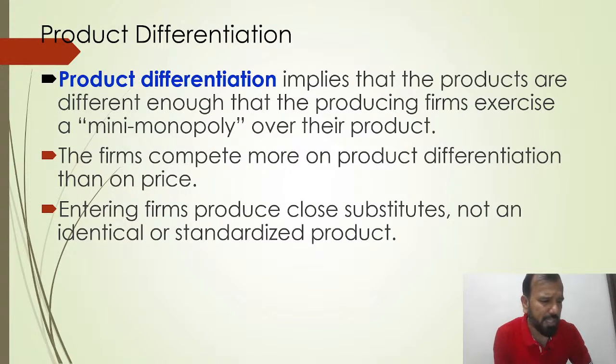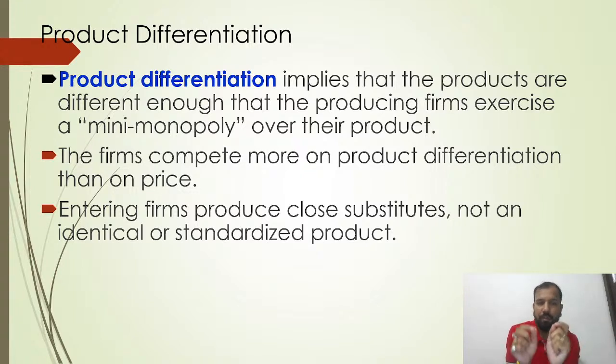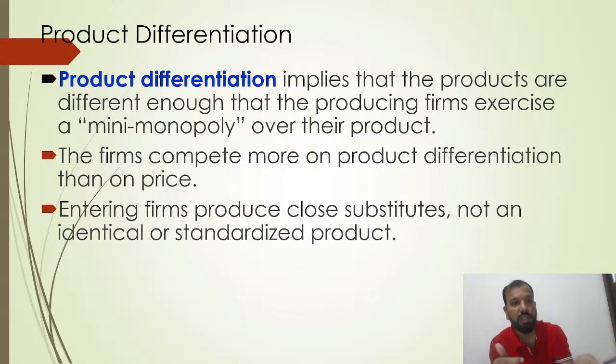So what is product differentiation all about? It implies differentiation on the basis of features, on the basis of color, on the basis of whatever products and services we have. So the products are different enough that the producing firms exercise a mini monopoly over their products. The firms compete more on product differentiation than on prices. Take the example of mobile phones under monopolistic competition: how Samsung differentiates itself from Oppo, Vivo, or other Android phones. Rather than price, we differentiate on the basis of features.